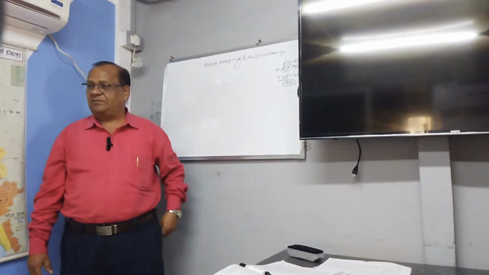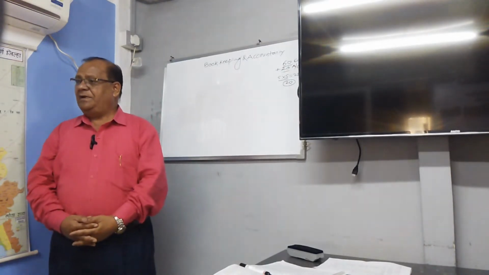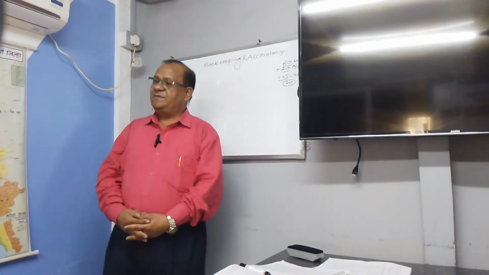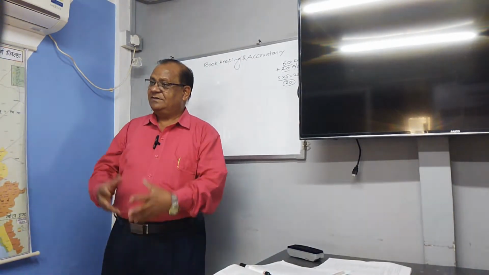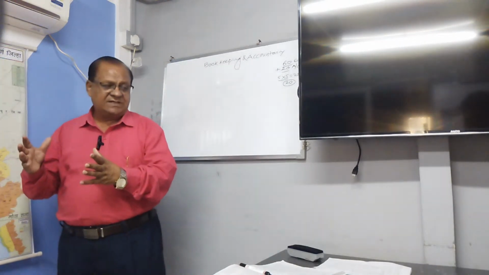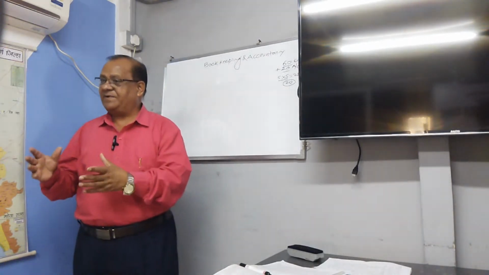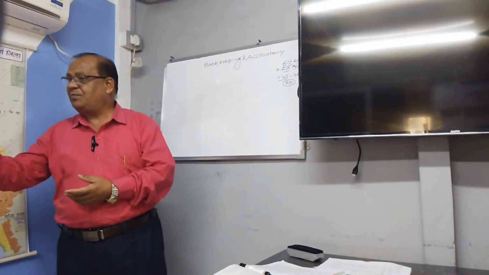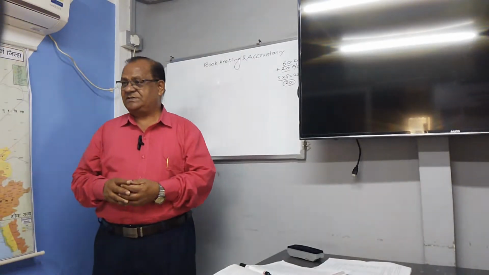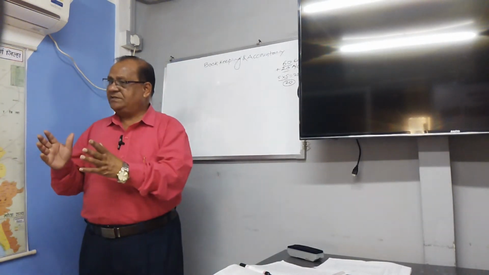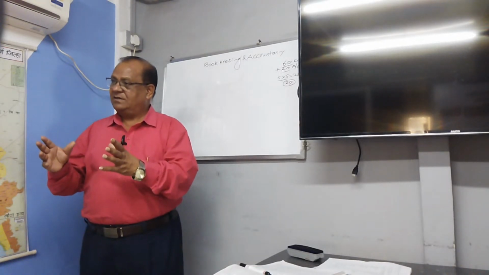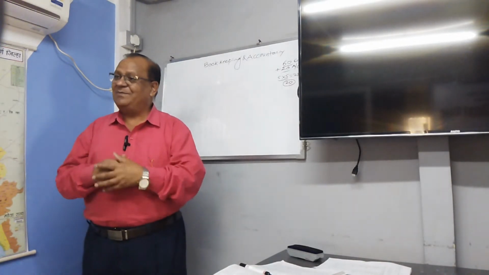Transactions are of two types. Now we'll see what is the meaning of goods. Goods means articles or commodities, articles or commodities which are kept for dealing purposes. That is called goods. Got it?